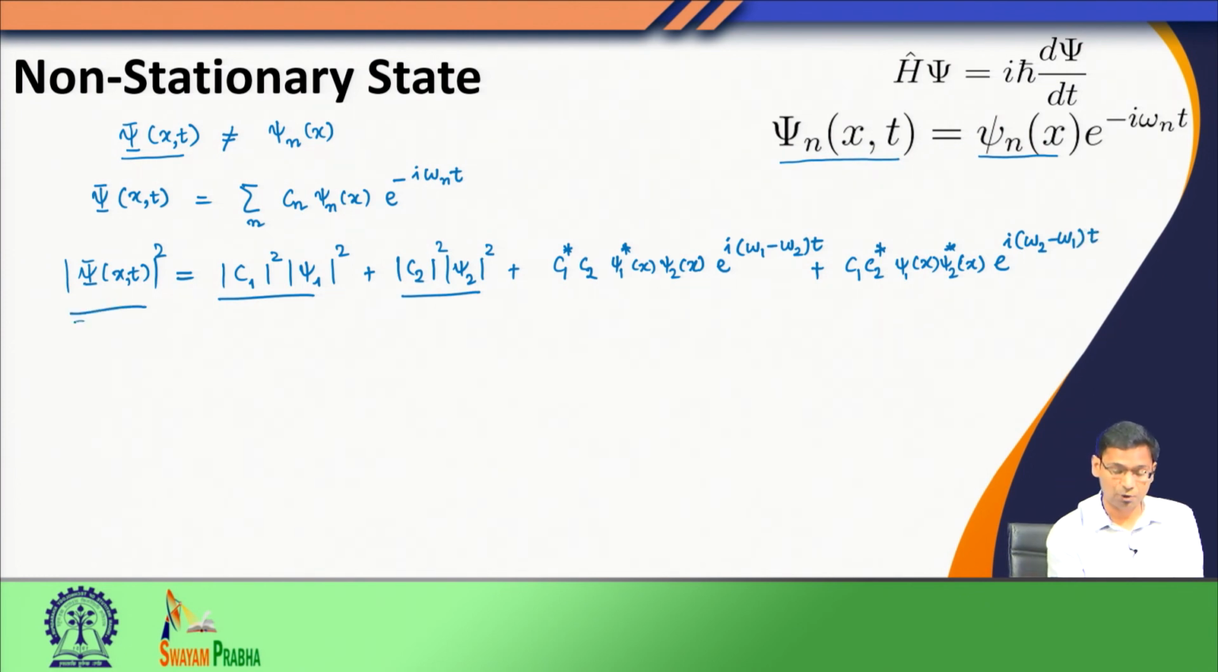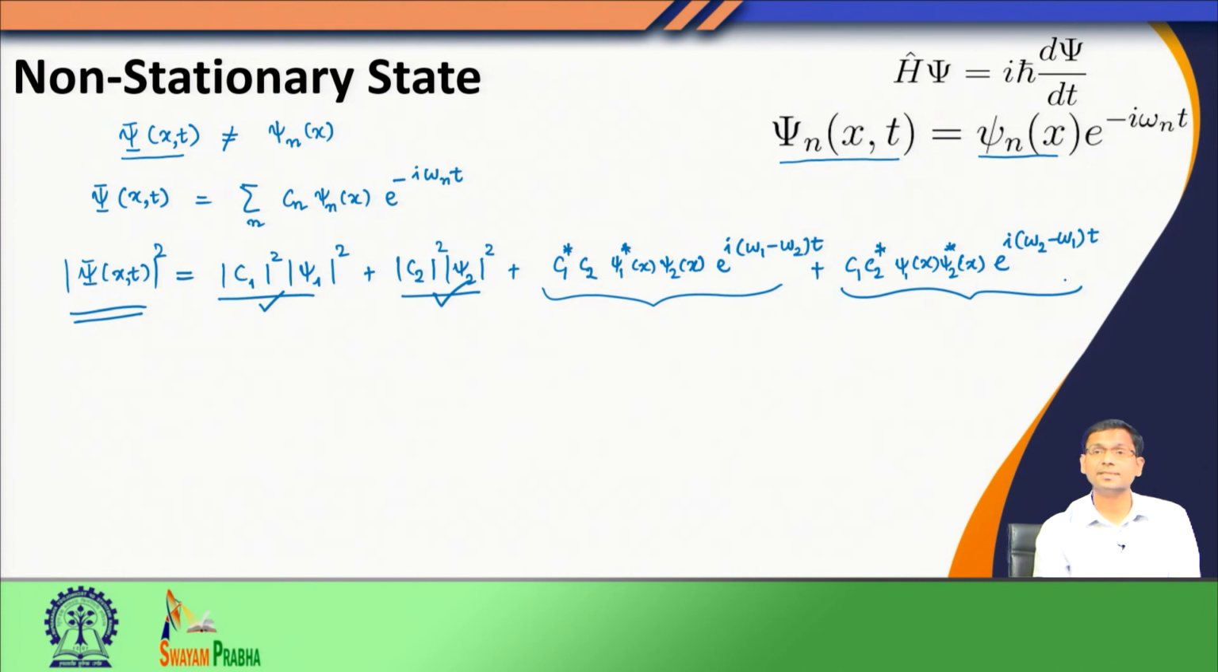So, now when I look at the probability density of this function, which is not an eigenfunction of the Hamiltonian, I see that it will have some time independent terms, plus these terms which have explicit time dependence. So, now I see the probability density is dependent on time. This time factor still survives. That means the probability density will keep changing with time. And when is that happening?